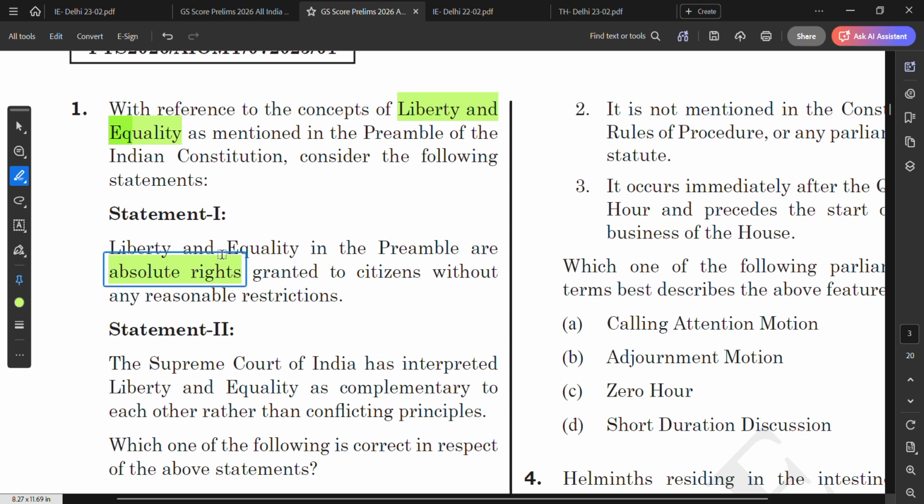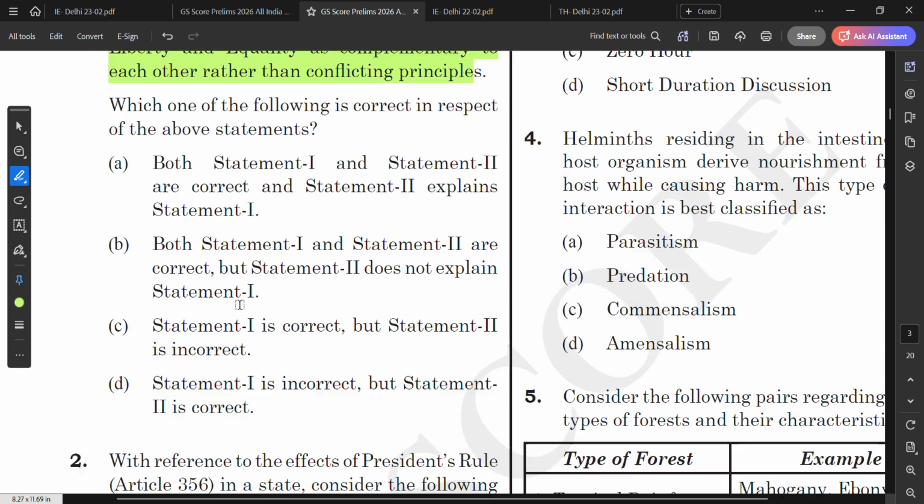For example, public order, public order and decency, and defamation. So these kinds of things are reasonable restrictions. So this is incorrect. Statement two: the Supreme Court of India has interpreted liberty and equality as complementary to each other rather than conflicting. Yes, this is correct. So statement one is incorrect. However, statement two is correct. So D is the correct answer.